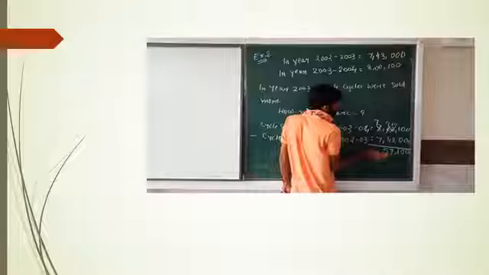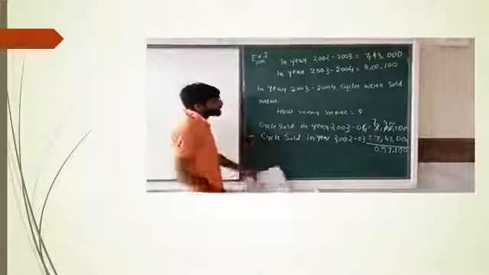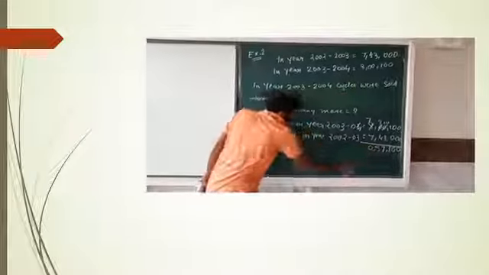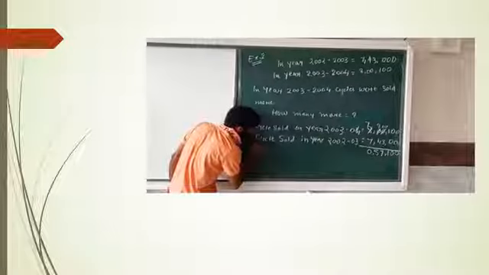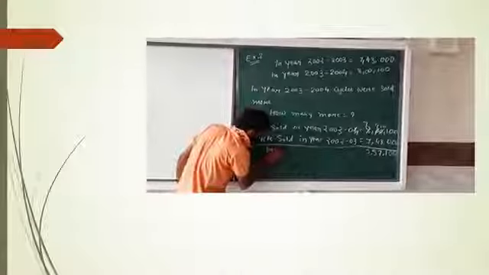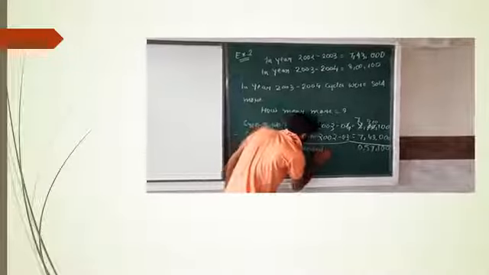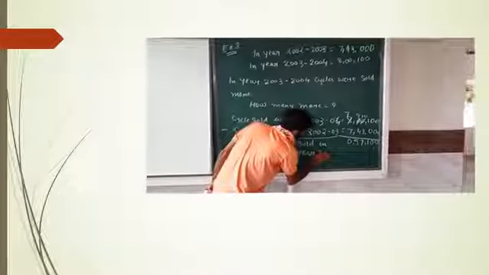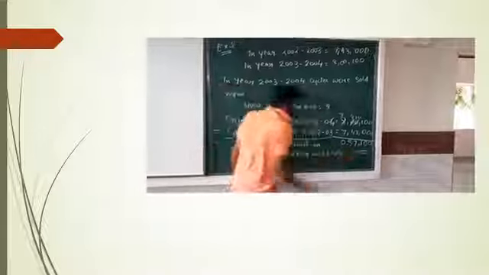So here will be 7. 7 minus 7, 0. How many more cycles were sold in year 2003-4? It is 57,100.